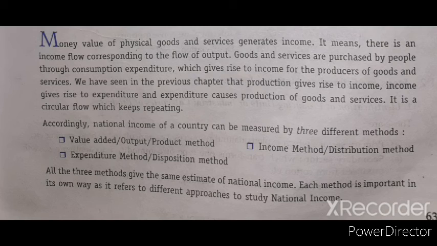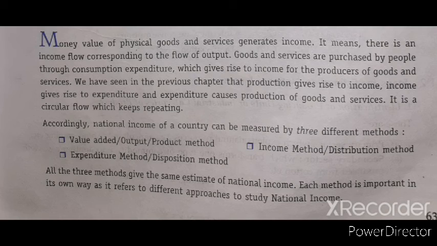So it says that production gives rise to income. Whenever any commodity is produced, all the factors of production earn some income, which is called the factor income. Income gives rise to expenditure.